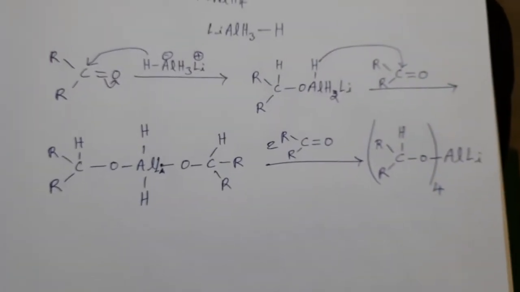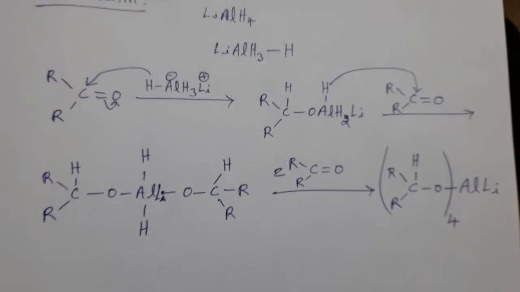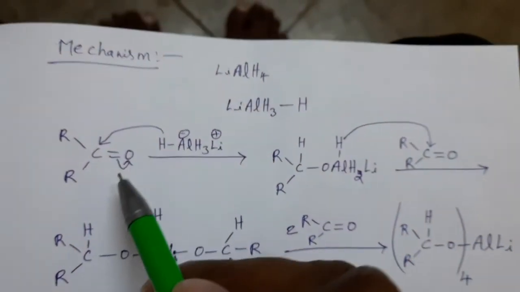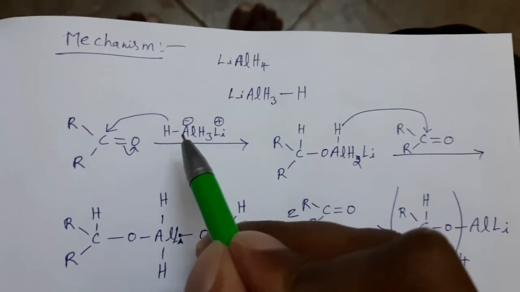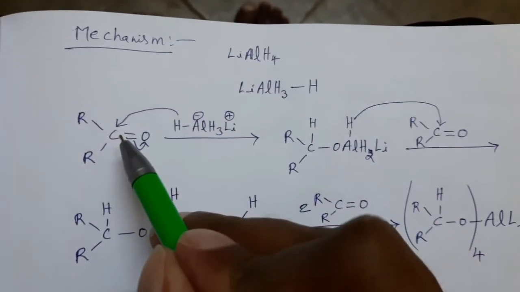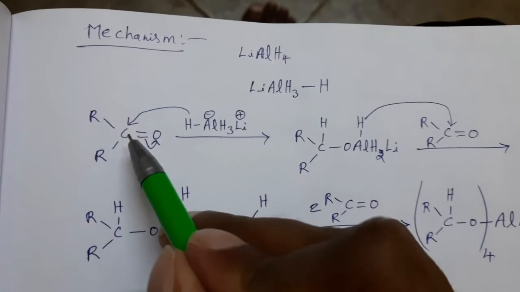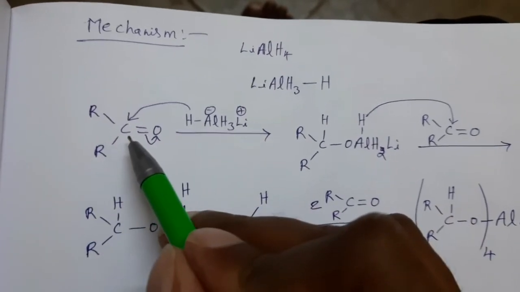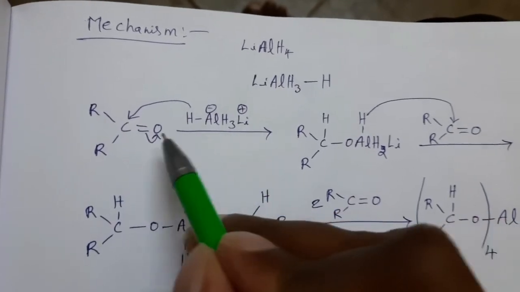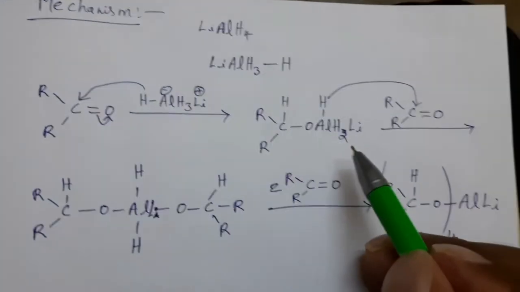Students, understand this carefully. This is ketone, LiAlH4. I am writing in this way. The hydride ion acts as a nucleophile, then nucleophilic attack takes place at this carbon. This hydrogen attaches to this carbon and the remaining part attaches to this oxygen in this way.